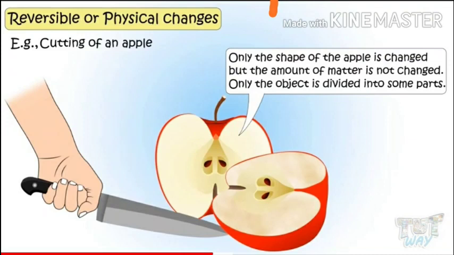Now here, ponder on your screen, we have another example of physical change, that is cutting of an apple. If you are cutting an apple or any vegetable, then only the shape of the apple or any vegetable is changed. The amount of matter remains the same. And since the object is divided, will you be able to get back the whole apple again? No, it's not possible. So therefore this is a physical change but irreversible in nature.